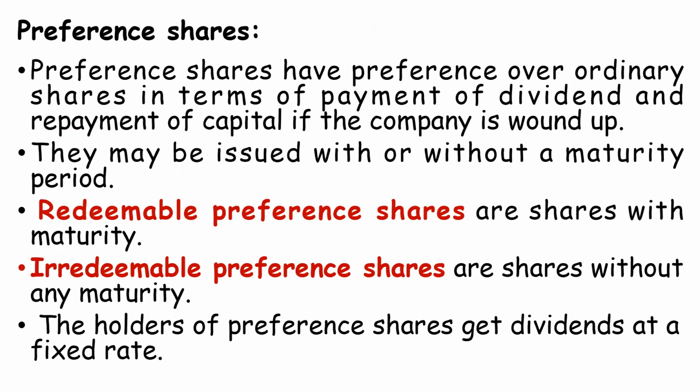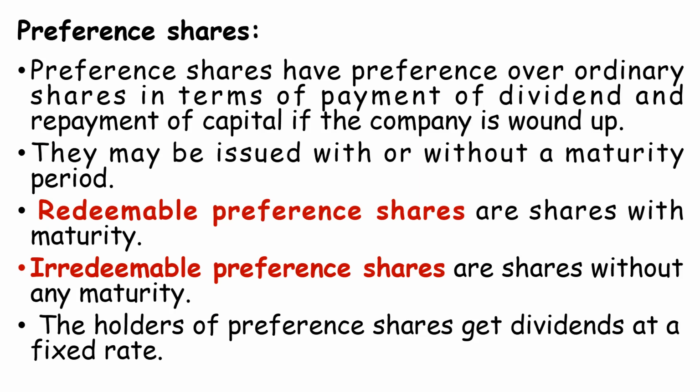So when you are going to calculate the value of the share, you have to calculate the value of the preference share separately and the ordinary share separately. When you talk of preference share, it is of two types. One is redeemable. Redeemable means it will come with a maturity period. For example, the company may issue the share for 6 months, 1 year, 2 years, whatever. Some maturity period will be there. Irredeemable shares are without any maturity period.